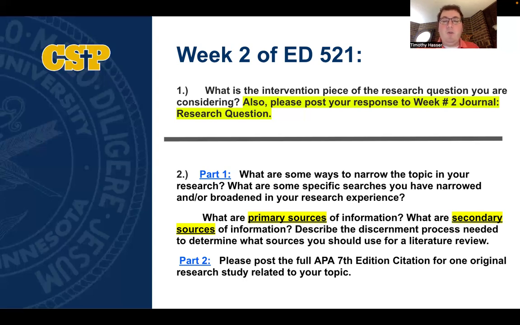And then part two, please post the full APA citation for one original research study related to your topic. And so please be sure to locate a primary original research study that focuses on students impacted by trauma that's also related to your topic and your research question.